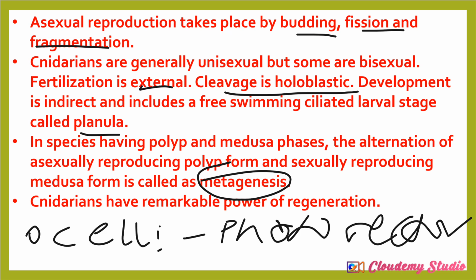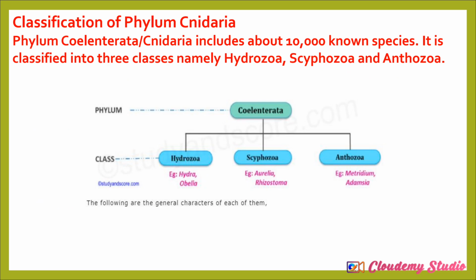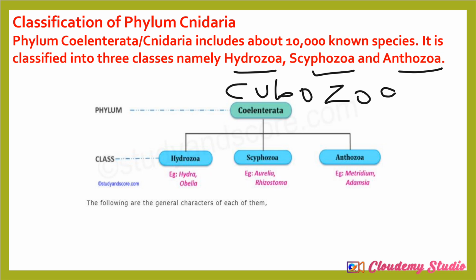Now moving from there to classification of Cnidarians. We have about 10,000 species, but they can be classified into three classes. But basically, I know about four classes. This material will mention three classes because the fourth one is cubozoan. So we have the hydrozoan, the scyphozoan, the anthozoan, and the last one that I do not remember to mention here is the cubozoan, also known as the box jellyfish.